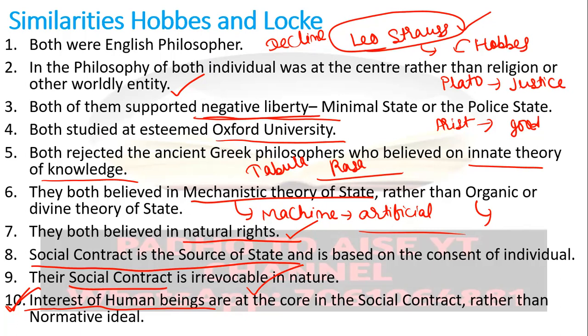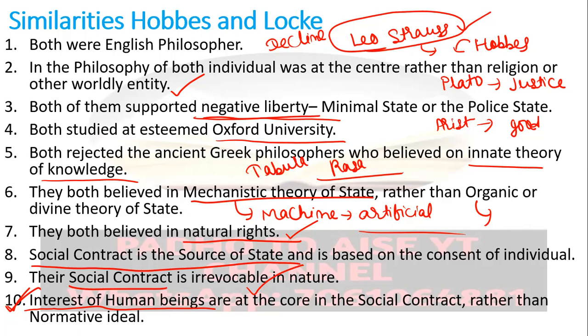So three problems were there. Who will interpret the law? No central authority, no common authority was there. Who will settle the dispute and who will execute the law? These three were the problem. And again, for their self-interest, for their own better life, not for the community. They are not thinking about the community, they are thinking on the individual level. The people again came into a contract.